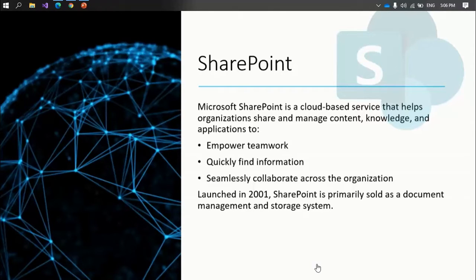Initially, it was launched in 2001, and the primary goal was to maintain documents and for the storage system. But version to version, now we are in SharePoint 2019 or SharePoint Online. Through a number of versions, each has added so many new features and add-ins. With that, it is highly customizable, configurable, and can be used for lots of applications.